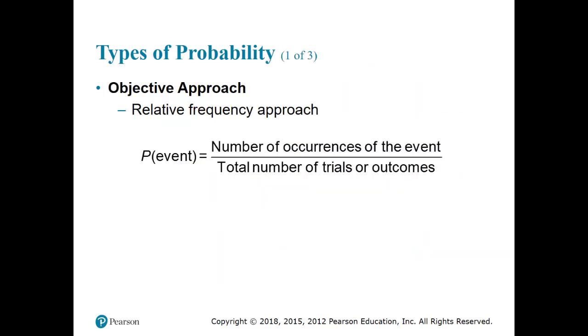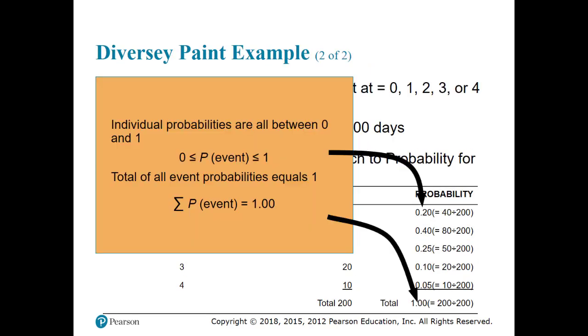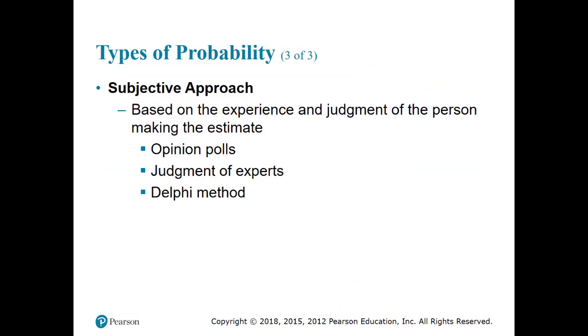Okay, types of probability. Let's first look at the subjective approach. We are not going to be using that very much. The subjective approach would be you ask somebody who is very knowledgeable. So you have a baseball game and somebody you trust who has very extensive and deep knowledge about the players, and that expert comes up with a probability of a particular team winning.